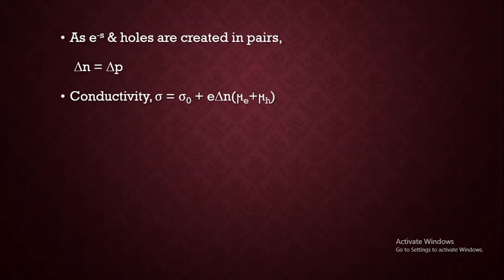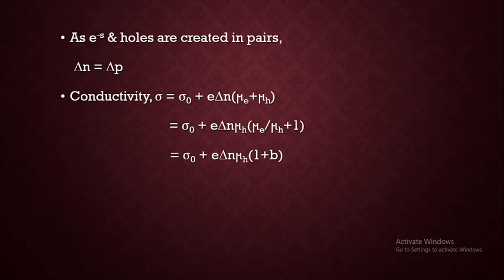So here delta n and delta p are equal, so we can write it this way. If you simplify, mu h is taken outside, so that sigma is equal to sigma naught plus e into delta n into mu h into (1 plus b).